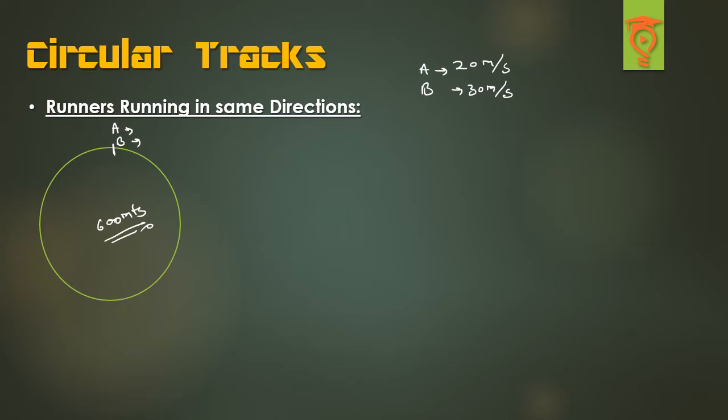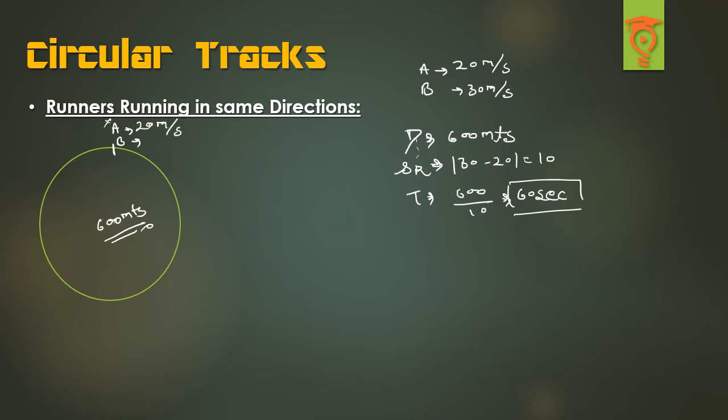Now if I ask, how much time will they take to cover the whole distance, what is happening? If I stop A, B is running the whole direction, so B needs to cover this 600 meters, right? So the distance being covered is 600 meters like earlier, but the difference will come when you check the relative speed. Now the relative speed will be nothing but 30 minus 20, that is 10. So the time taken is 600 meters upon 10, that is 60 seconds, and A is running at 20 meters per second into 60. If I count this, 6 twos are 12, and that is 1200 meters. So A will be covering 1200 meters.